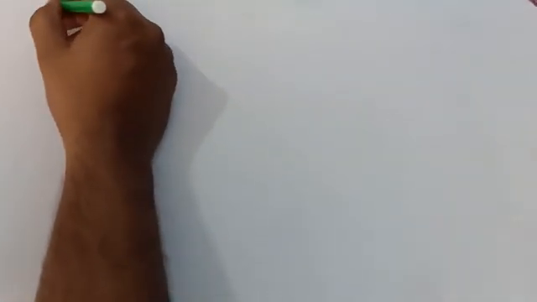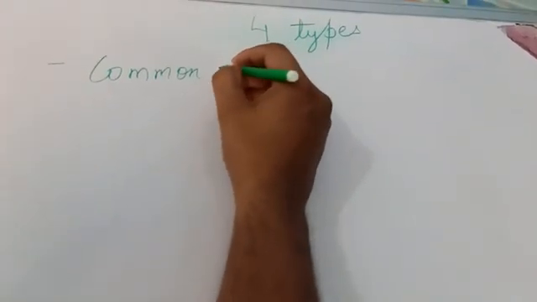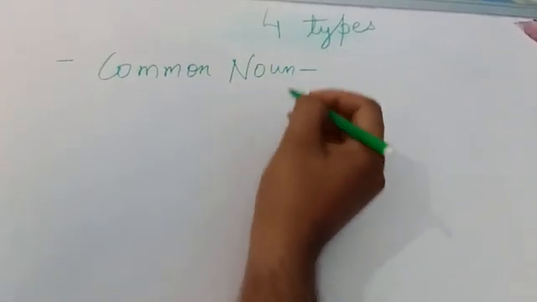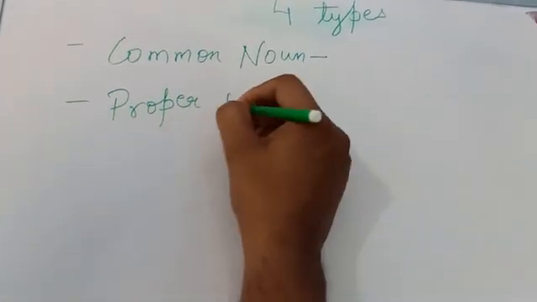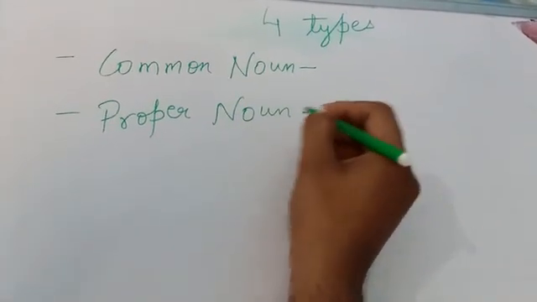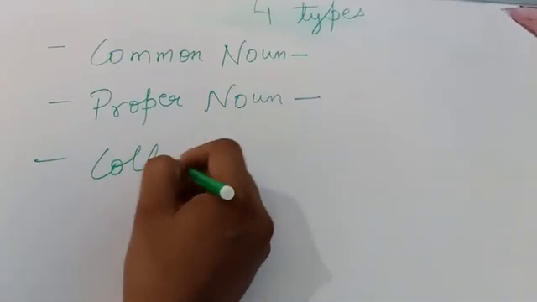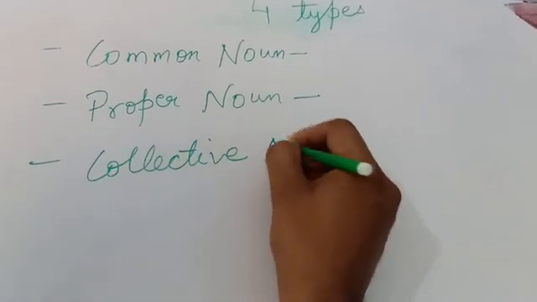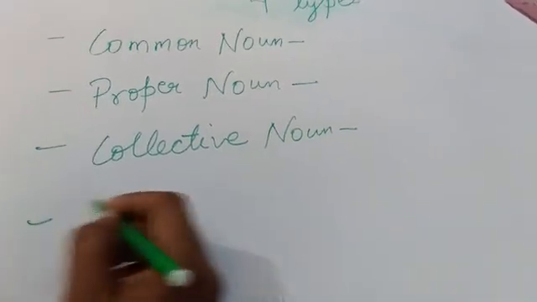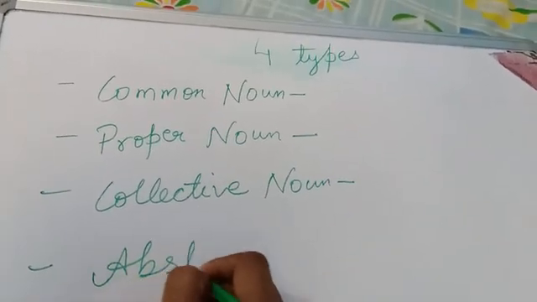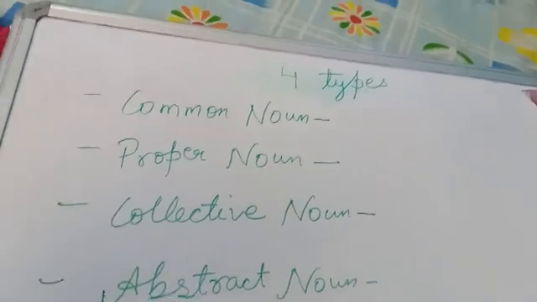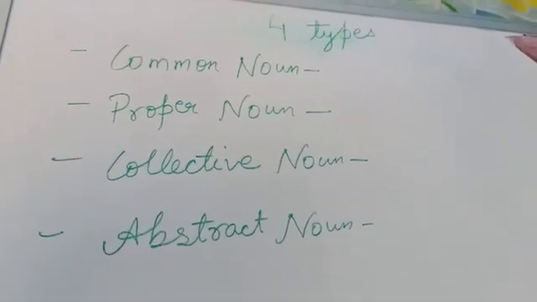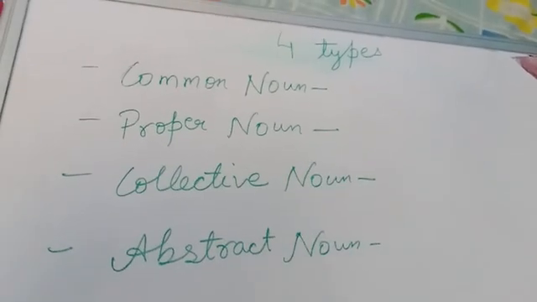The four types that we are going to talk about today are the common noun, with this we will have the proper noun, that is, what actually a common noun is and what a proper noun is, then the collective noun, and the abstract noun. Apart from these, in some books you will see other types as well, which we will discuss in general. So first we will start from this.